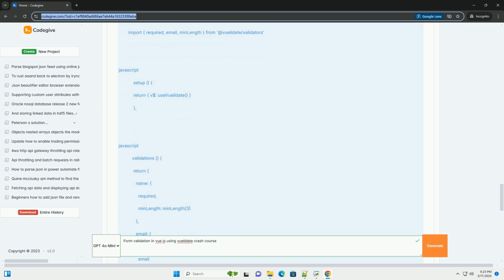Example, array of items. Explanation: the items data property is an array of strings. In validations, return items, $each, required. This defines the validation rule for each element in the items array. $each is a special property that Vuelidate provides for validating arrays. @blur equals $v.items.$each[index].$touch.